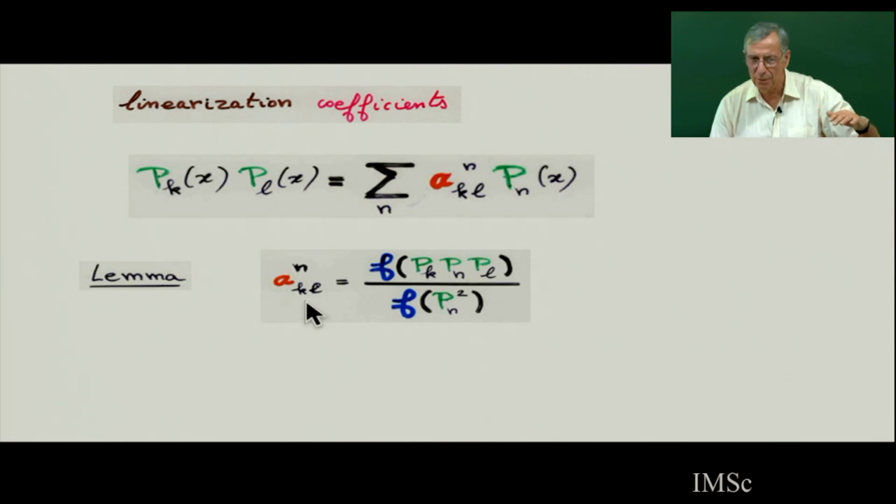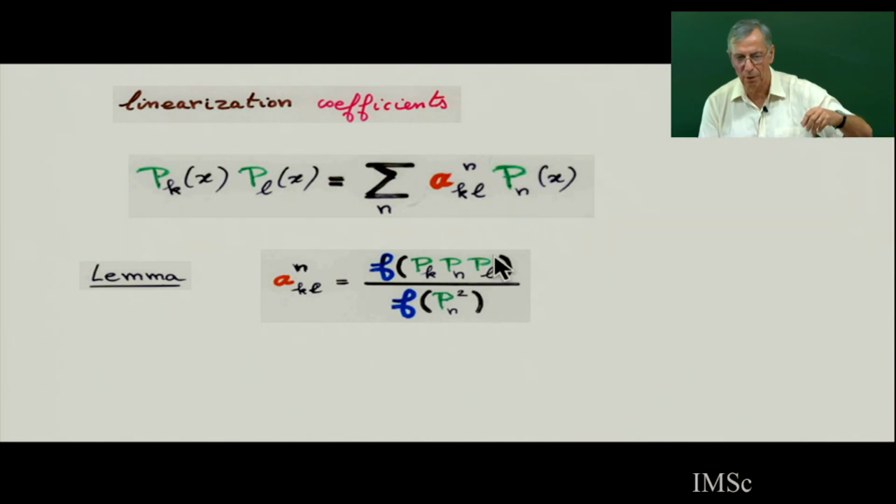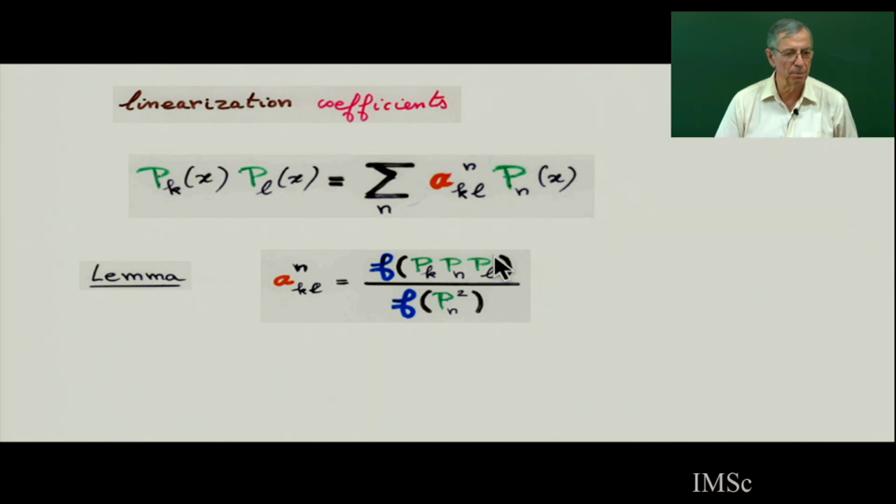So we will give a proof of the positivity. We will give an interpretation of the f of a product of 3 orthogonal polynomials, an interpretation in terms of paths, and then we will see why it is positive in certain cases. There is an Askey theorem which says it's always positive if the lambda k and bk are increasing sequences and lambda k are positive.